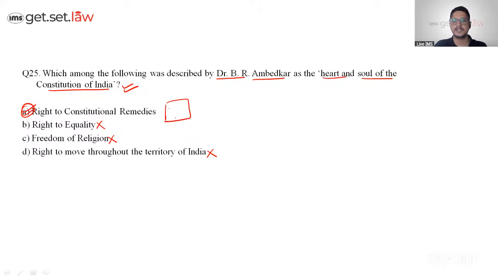Can I know the article, guys? What is the name of the article? Right to constitutional remedies. Article number, anyone in the chat box? Can we see the brilliance of the students over here? Fast. Who puts the answer in the chat box first? It is Article 32. Very good job. Let's go to the next one.